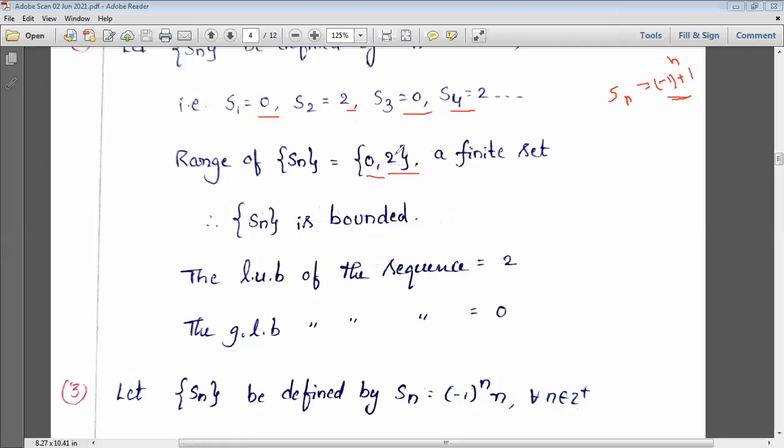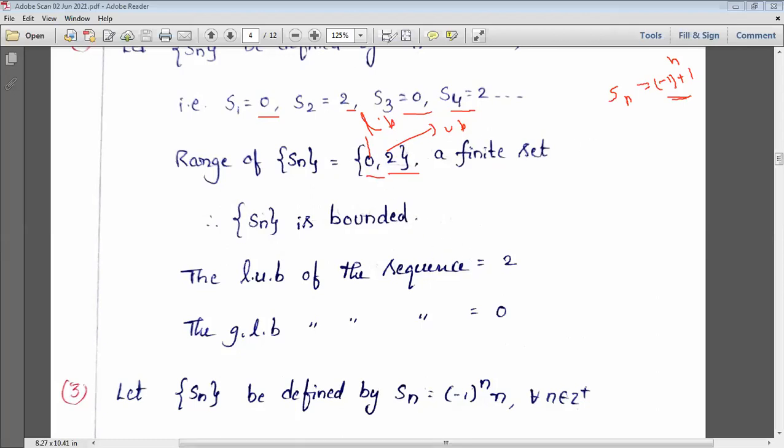Which one is the highest in 0, 2? 2 is the highest one, so that is the upper bound, and 0 is the lower bound, right? 0 is the lowest one, and 2 is the highest one, highest in the sense of upper one. So here the least upper bound is this one only, and the greatest lower bound is also this one only. So that's why I'll say that this is bounded.